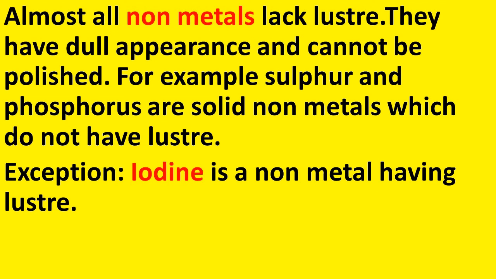For example, sulfur and phosphorus are solid non-metals which do not have luster. They are solid in state and they do not have the luster. But here also there is an exception. What is that? Iodine. Iodine is a non-metal having luster.